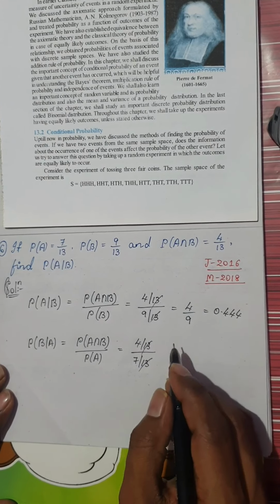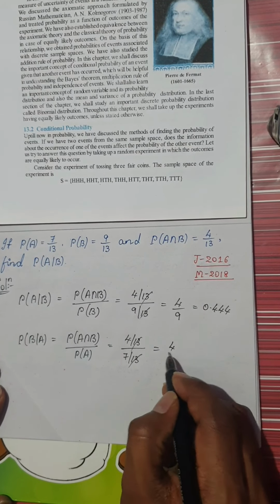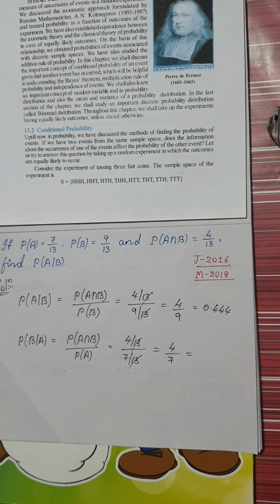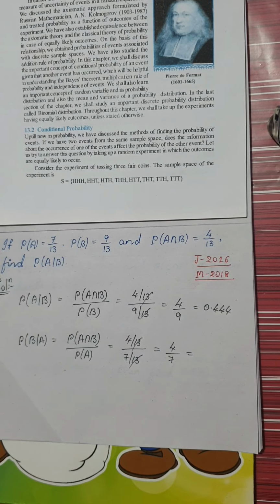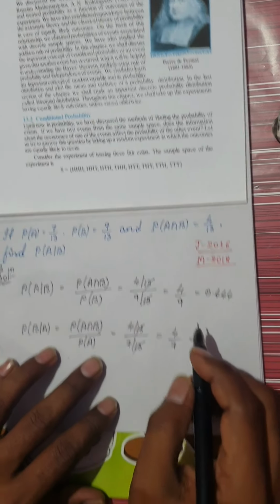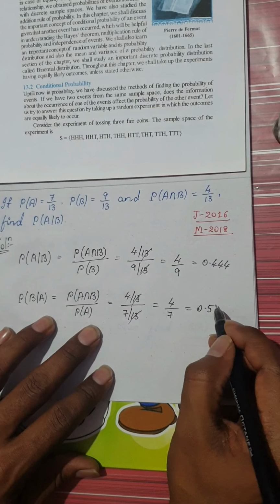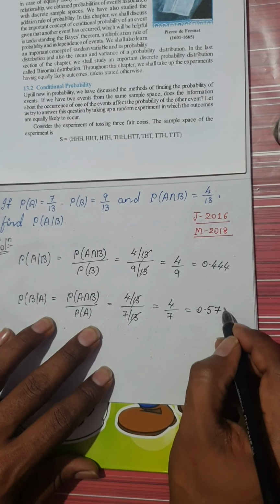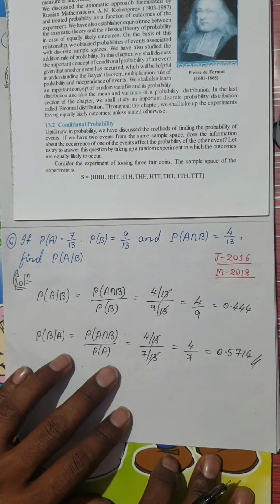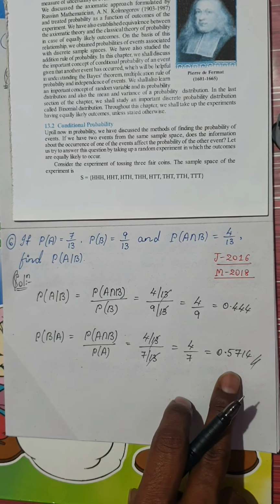So denominators get cancelled. You will get 4 divided by 7. This is enough for you to get 1 mark, or use a calculator and write the decimal form as 0.5714. That's enough actually. If you write 0.57, that would be enough for you to get 1 mark.